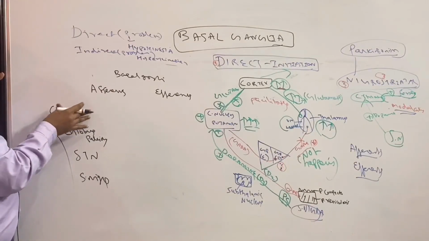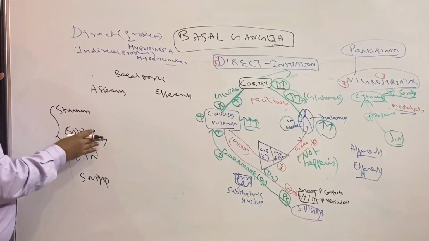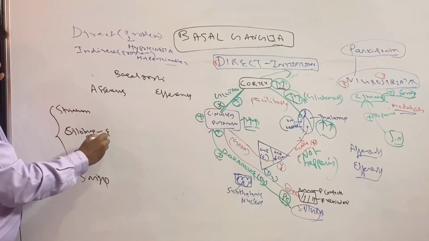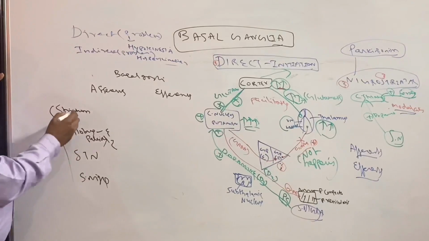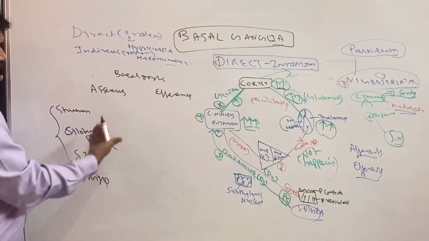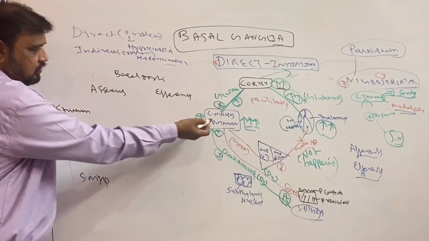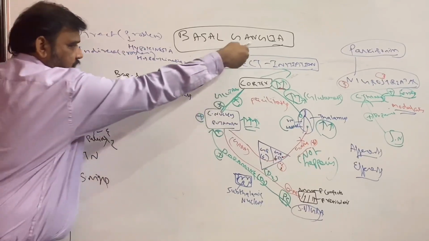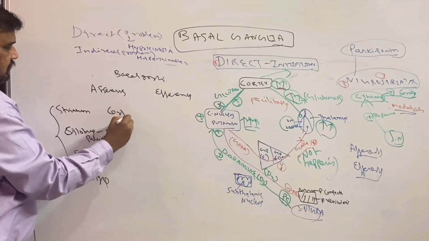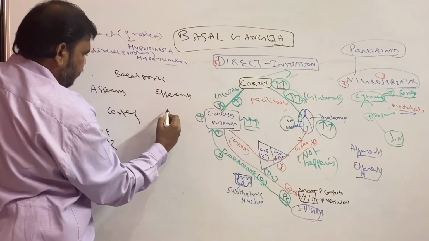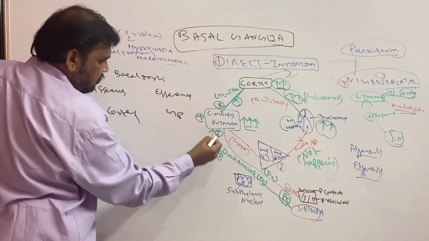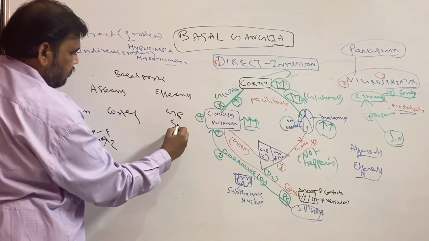So for the corpus striatum, what are the afferents and efferents? For the globus pallidus externa, interna, and substantia nigra, like this. So let us see. From the diagram, you can tabulate this easily. For the corpus striatum, the afferents are from the cortex. From the striatum, the efferents are going to globus pallidus. It is also going to substantia nigra.